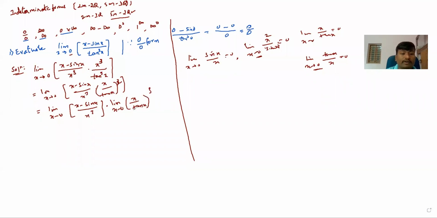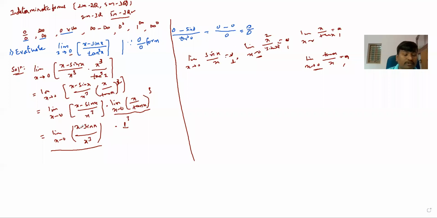And I know that x divided by tan x is what? I already told that limit as x tends to 0, x by sin x is what? 1. Sorry, these are not 0. I'm very sorry, these are all 1, not 0. So this is 1, so 1 raised to 3, its value is 1. And the remaining LHS, what is there? You have to write as it is. It is a 5-mark question, remember, (x minus sin x) divided by x cube. So now I got this simplified form.